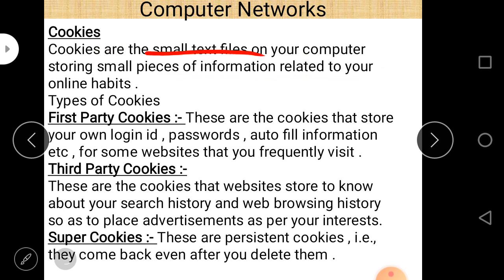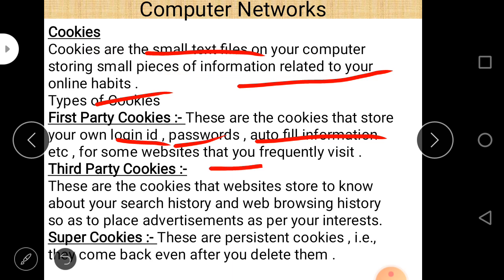What is the use of this small text file? They store information related to your online habits. First party cookies basically store your login ID, your password and your autofill information for the websites that you frequently visit.